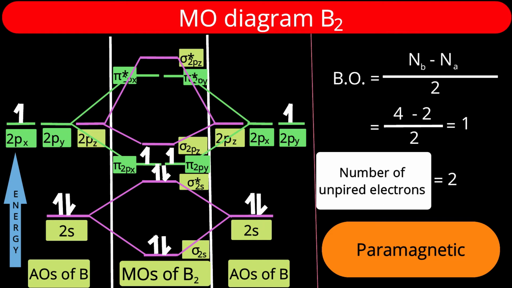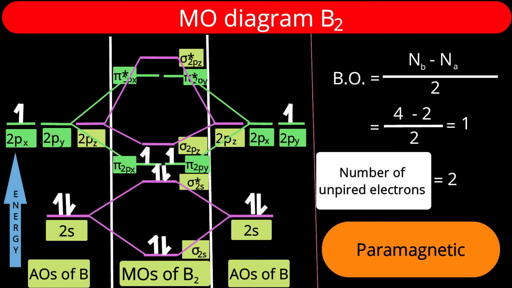I represented here sigma interaction by purple color and pi interaction by green color. What do you think? Which kind of interaction is strong? Where will there be more overlap, in sigma interaction or pi interaction?